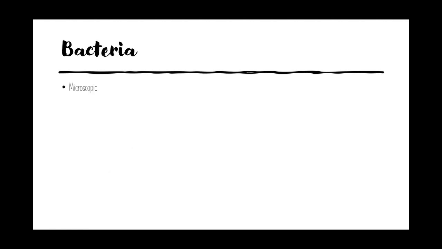Now let's talk about bacteria. The thing about fungi and bacteria is fungi, like I told you, most of them can be seen, but you have yeast that cannot be seen. They must be seen under a microscope. Bacteria are also something like yeast in the sense that they are microorganisms. They can only be seen under a microscope because they are single cell. That means they are one cell by themselves.